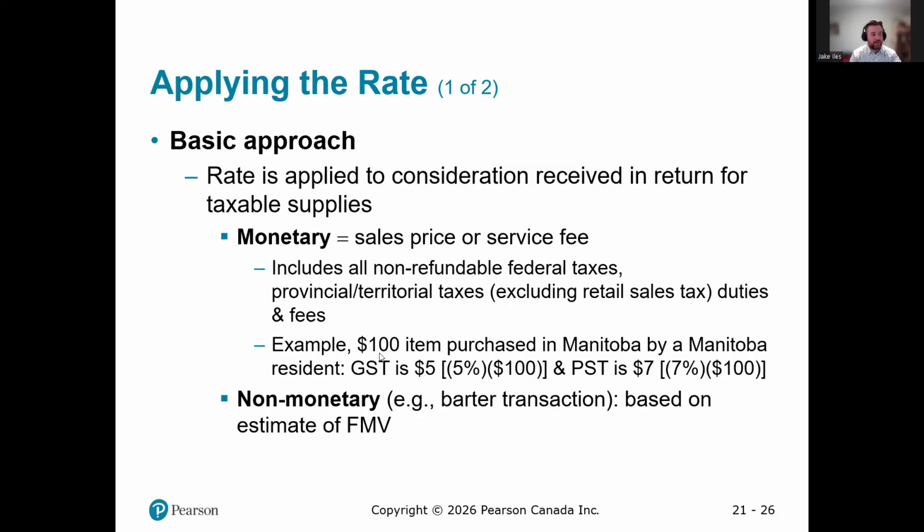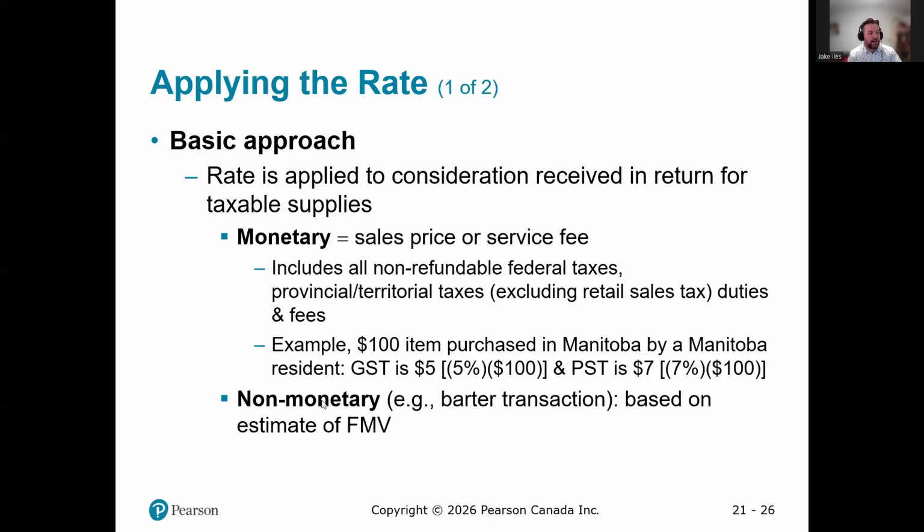So for example, a $100 item is purchased in Manitoba by a Manitoba resident. So the GST that will apply is those rates that apply in Manitoba. So the GST is 5% and PST is 7%. So combined, you will pay 12%, $12 on this $100 purchase.